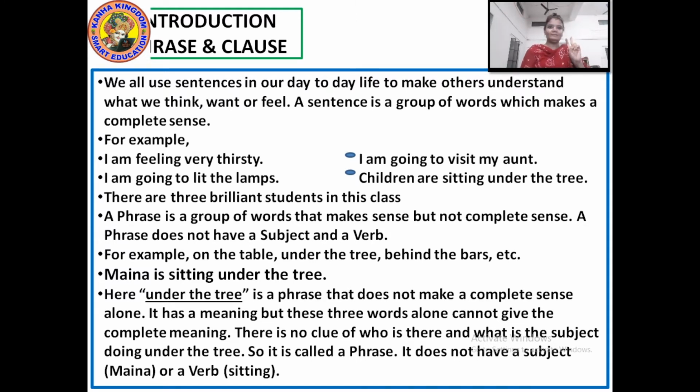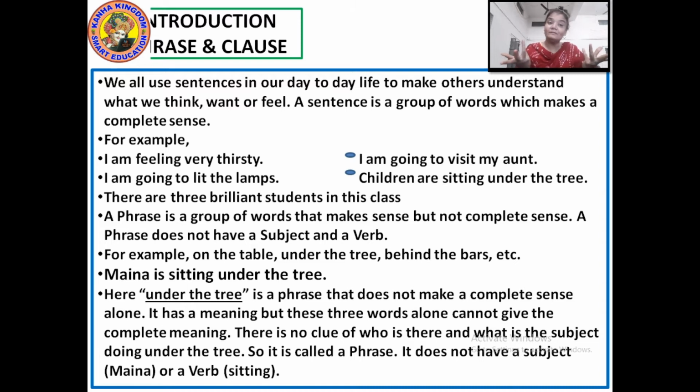Verbs are of 2 kinds, main verb and auxiliary verb, right? So the phrase will not have any such verb. First thing is that. The phrase is a part of a sentence, but it cannot stand on its own. If I only write under the tree, will you understand anything?